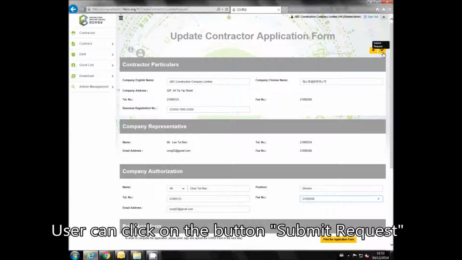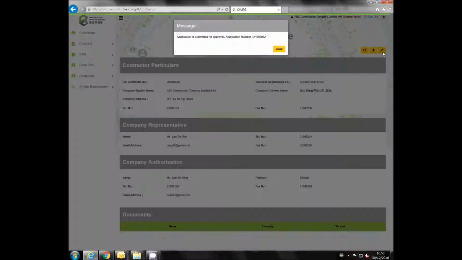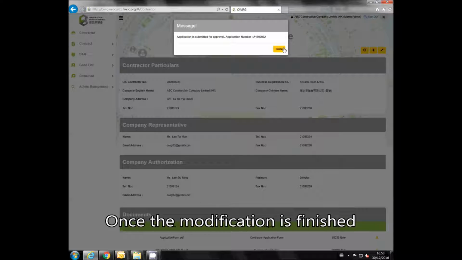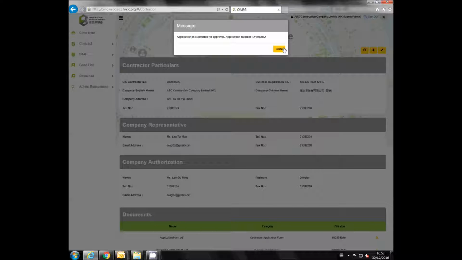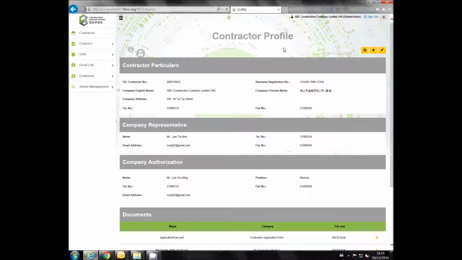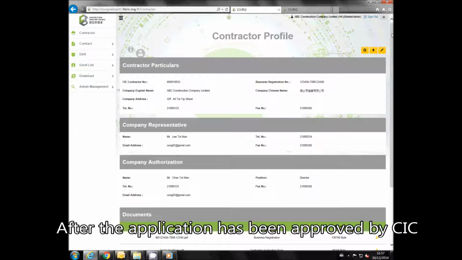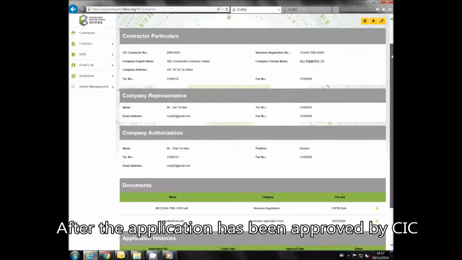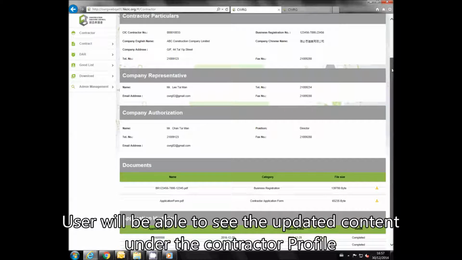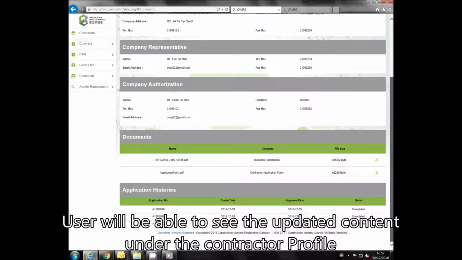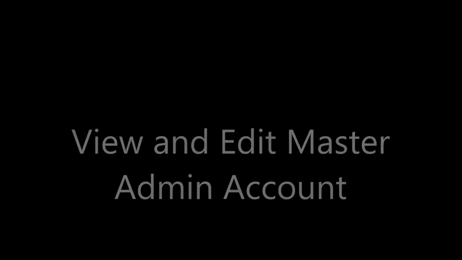User can click on the button Submit Request once the modification is finished. After the application has been approved by CIC, user will be able to see the updated content under the contractor profile.